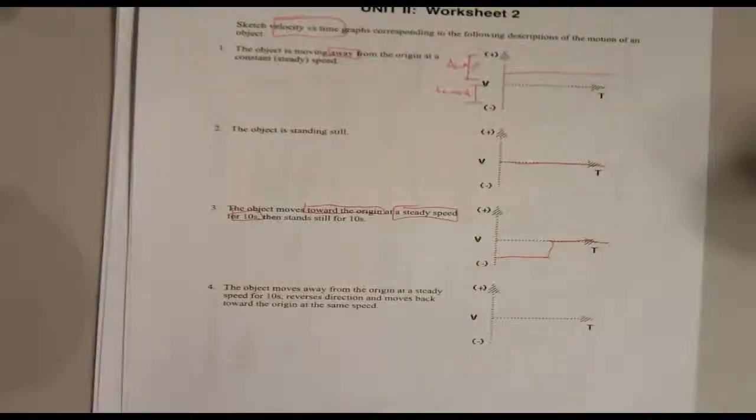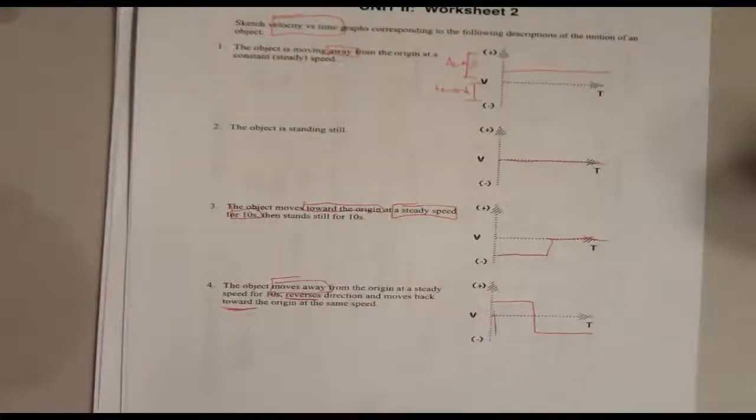All right, number 4. The object moves away at a steady speed for 10 seconds. Well, that's the opposite. Boom. And then reverses direction and moves back toward. Okay, don't get screwed up by this. Just follow what you know. This is away, this is toward. It moves away, then reverses, and moves toward. Boom, boom. Just follow what you know. Easy money. All right, let's keep going.